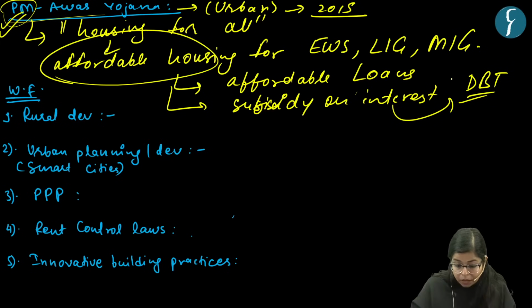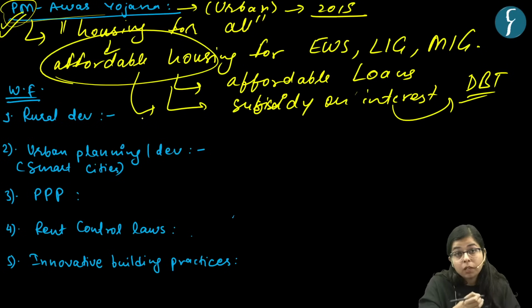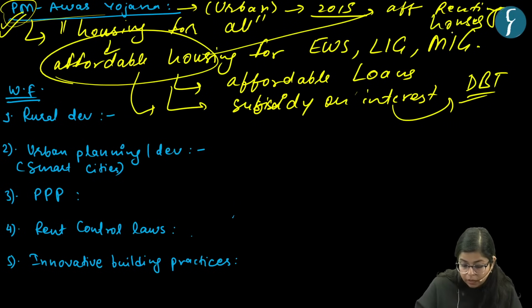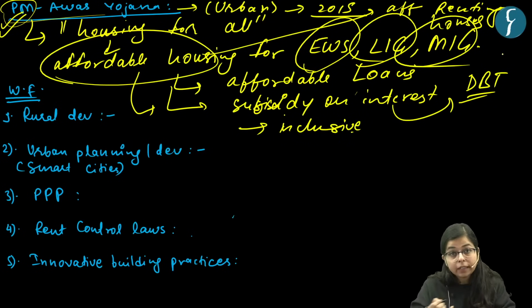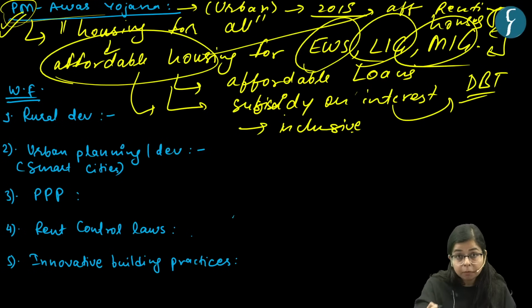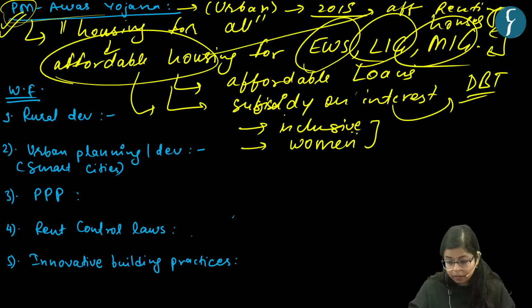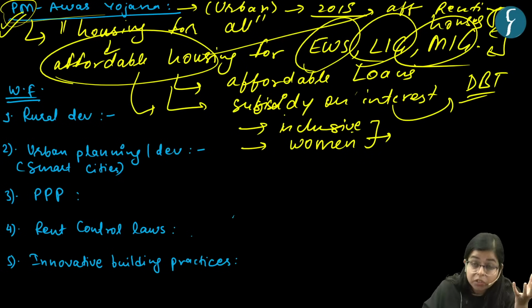these people, right? And apart from constructing affordable houses, this also provides affordable renting houses. And one important fact about this scheme is that it is inclusive. It caters to these income groups, right? Lower income groups basically. And this scheme gives priority to women, right? Now these are some of the important points which you should know about Pradhan Mantri Awas Yojana Urban.